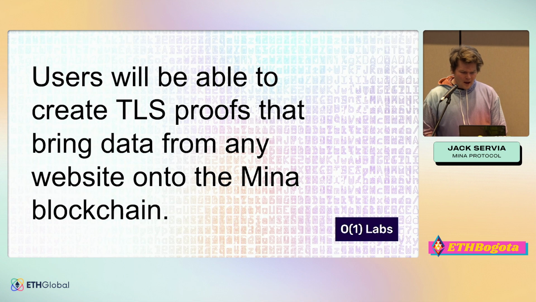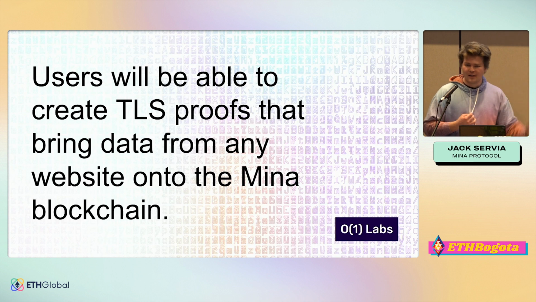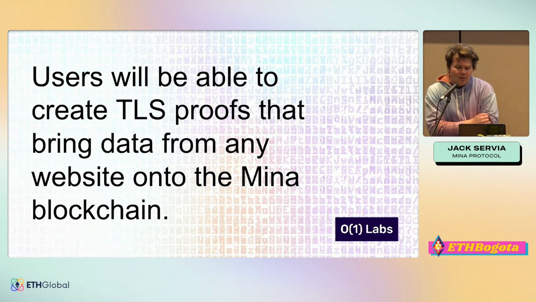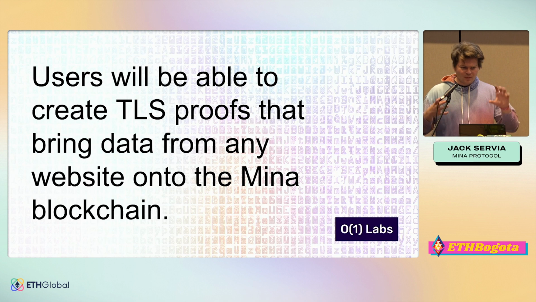Finally, oracles. We're working on a product called zk Oracles right now, and these will allow users to create TLS proofs that bridge data from any website onto the Mina blockchain. When you go to websites now, you get a little lock in the side of your browser. This means that we did this thing called a TLS handshake. It allows you to know that you're talking to Amazon and Amazon is talking to you, and that nobody's in the middle listening to what you're saying. The problem is that it's interactive, so the protocol only really proves anything to you and to Amazon. You couldn't send it to Ethereum because Ethereum would have to interact with Amazon for it to work that way.